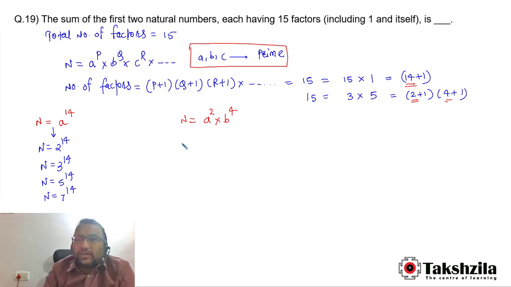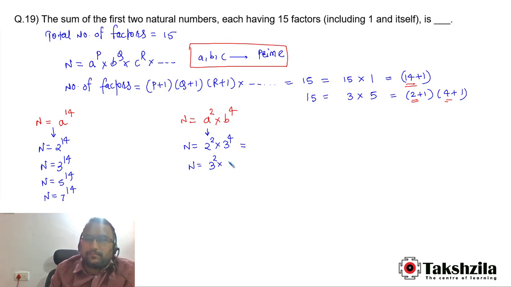Now the numbers in the second prime factorization, let's have a look. n is equal to 2 to the power 2 into 3 to the power 4. Then the second possible number is n equal to 3 to the power 2 into 2 to the power 4.